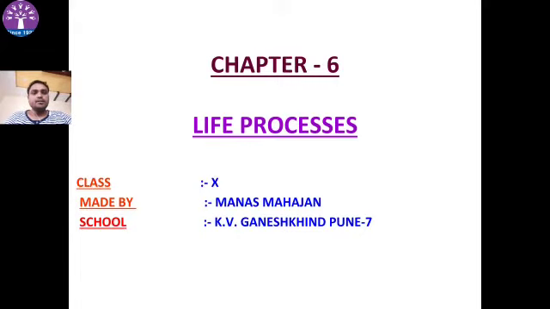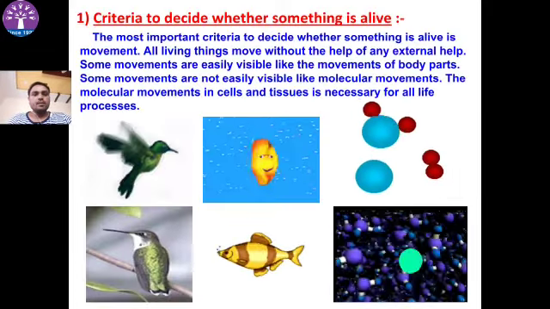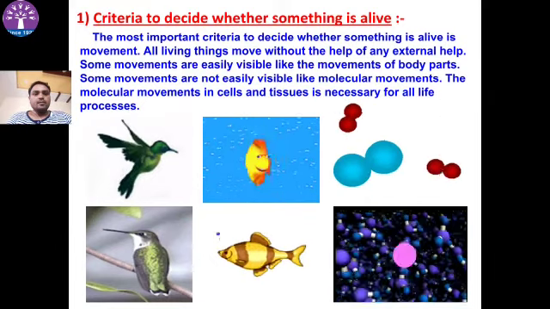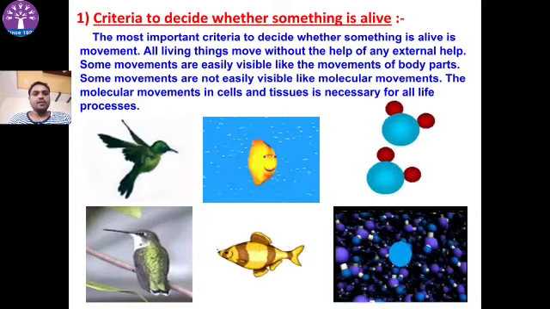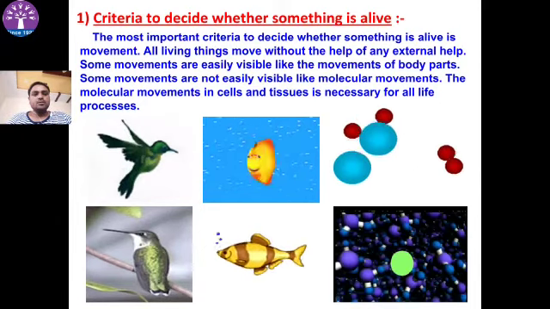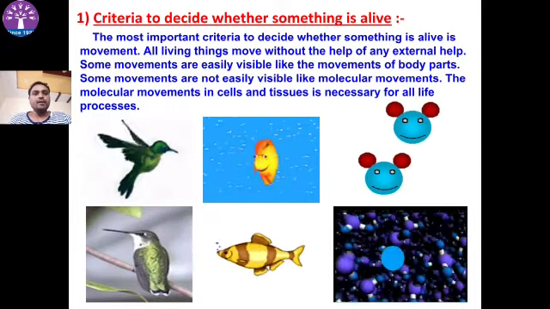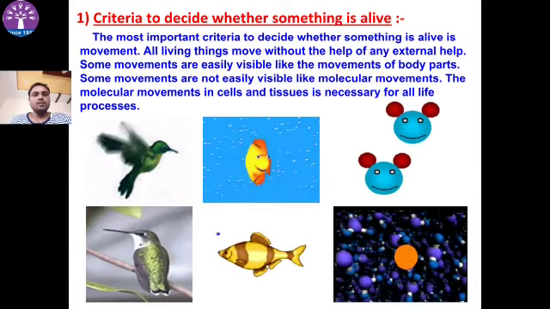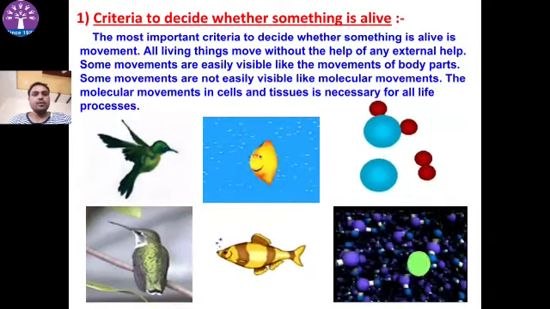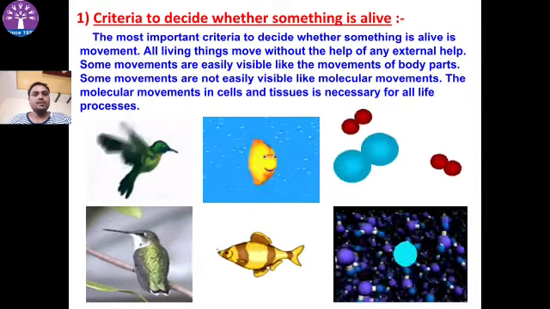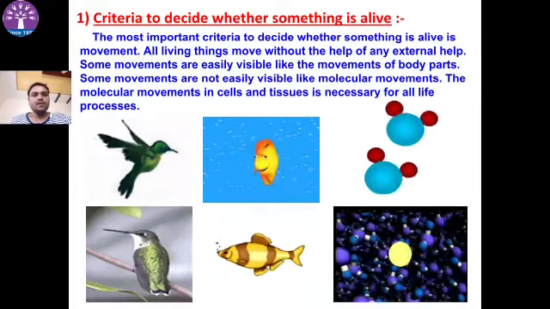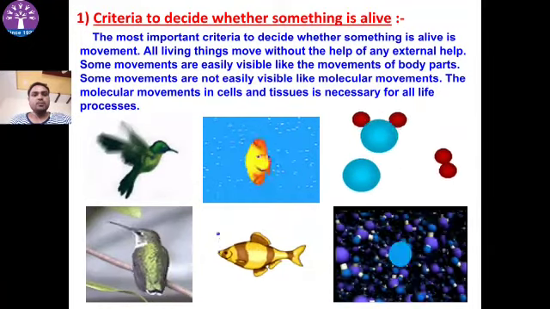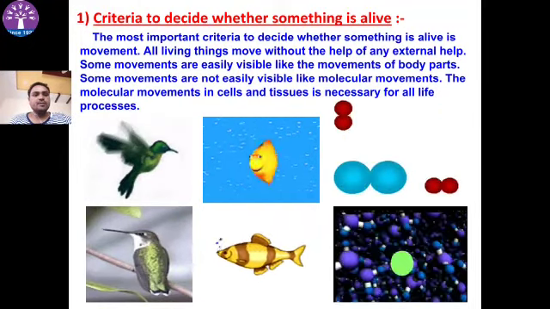Class 10, chapter number 6, life process, revision video. Criteria to decide whether something is alive. We can classify things based on their movement, whether they are alive or dead. The most important criterion is movement. All living things move without the help of any external things. Some movements are easily visible, like movements in the body parts. Some movements are not easily visible, like molecular movements.